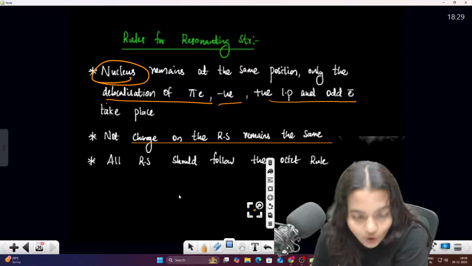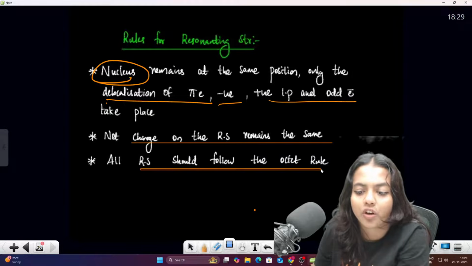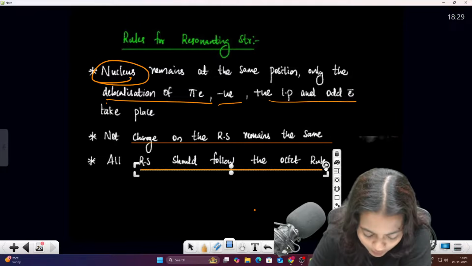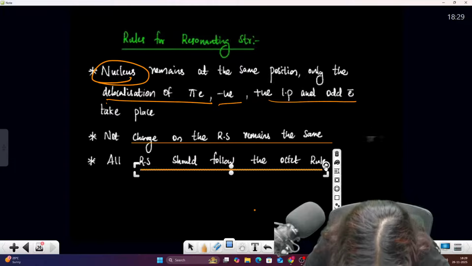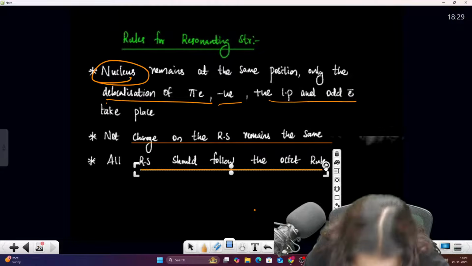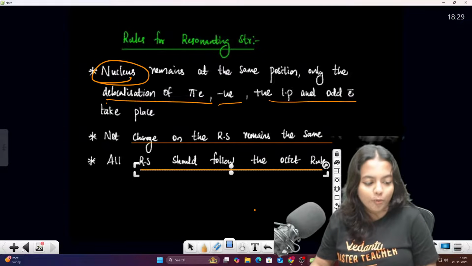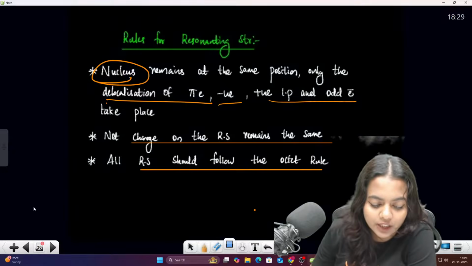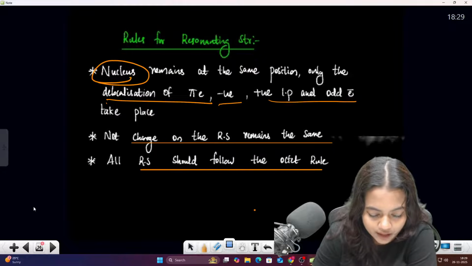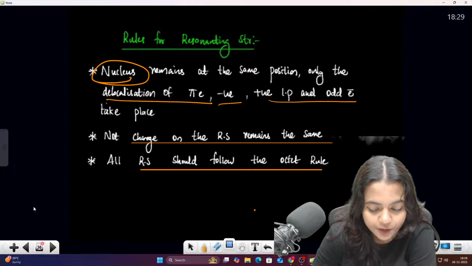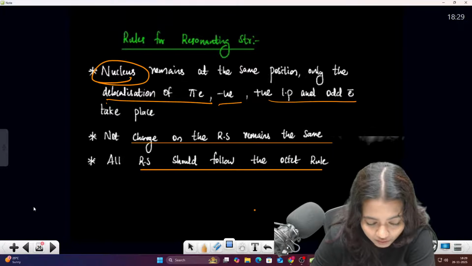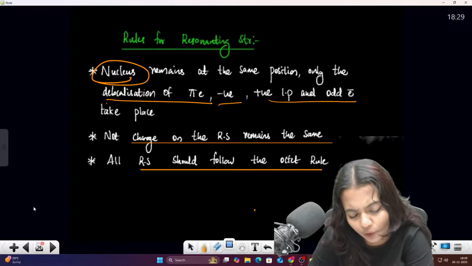Next one is all resonating structures should follow the octet rule. What should all resonating structures follow, students, tell me? They should follow the octet rule. Always follow the octet rule. Madam, do you have any idea about the octet rule? How will you find out whether they are following the octet rule or not?